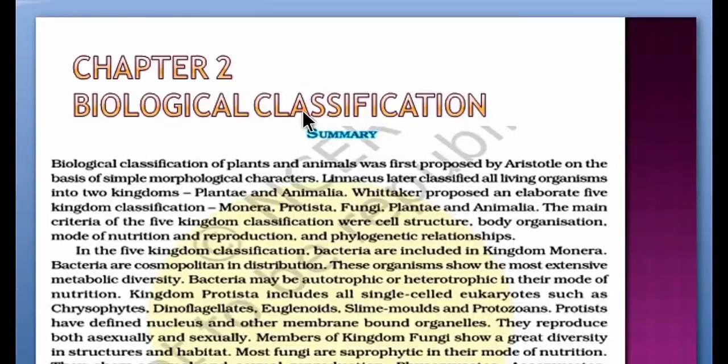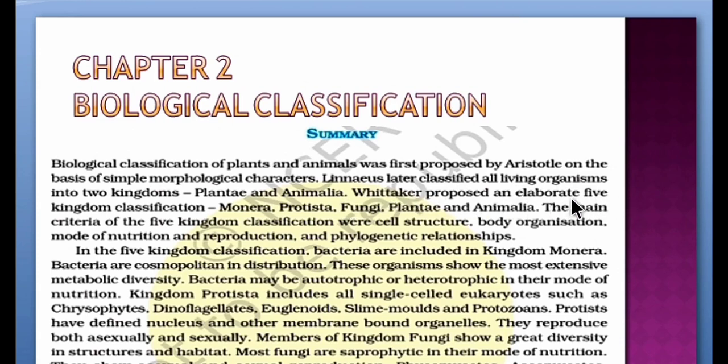Chapter 2. Biological Classification. Summary. Biological classification of plants and animals was first proposed by Aristotle on the basis of simple morphological characters. Linnaeus later classified all living organisms into two kingdoms, Plantae and Animalia.